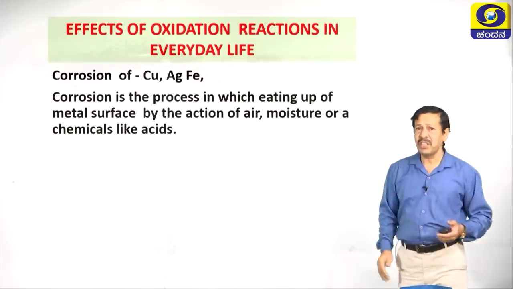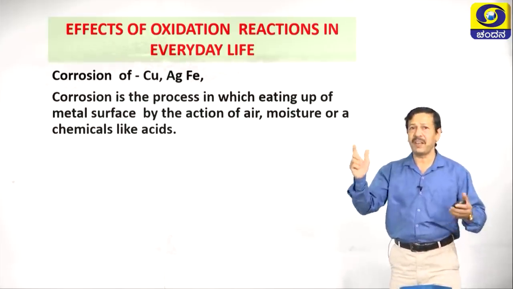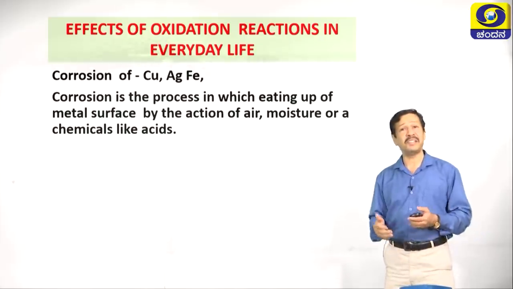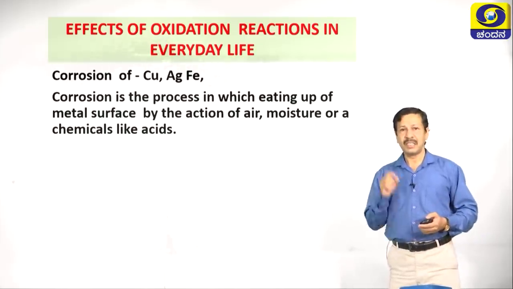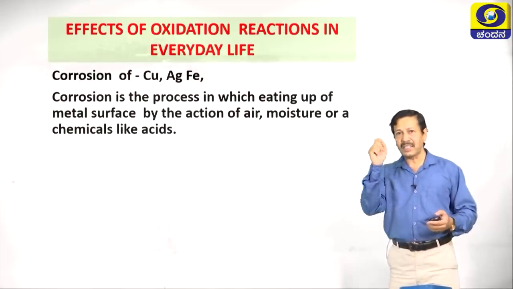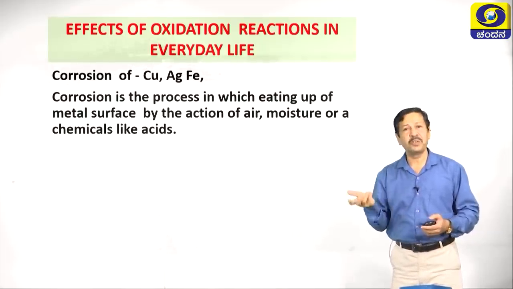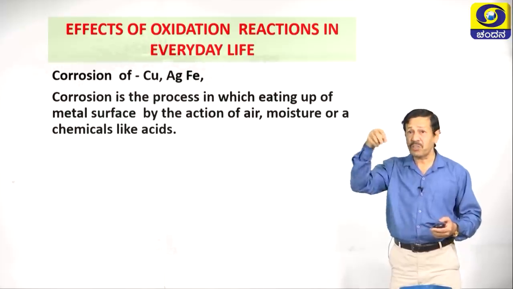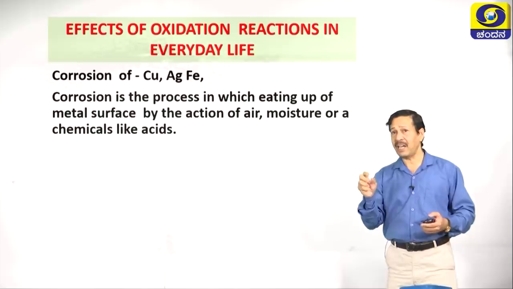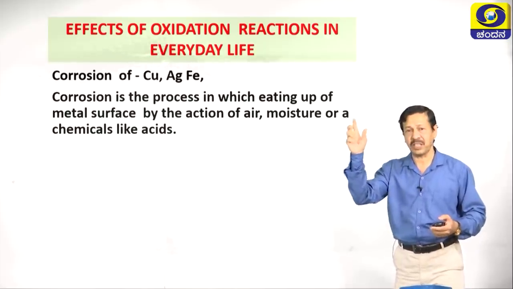Corrosion is the process in which the metal surface is eaten up by the action of air, moisture or a chemical like acids or salts. Iron gets corroded on exposure to atmospheric oxygen and water and becomes rust, which is called hydrated ferric oxide.